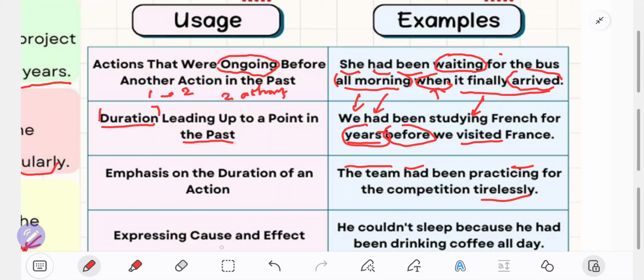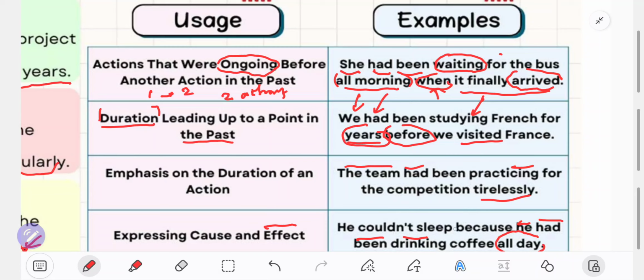Next, for expressing cause and effect. He couldn't sleep because he had been drinking coffee all day. Effect: because you drink coffee, it makes you unable to sleep. You can put past perfect continuous in here: he had been drinking, and this is the timing, all day.